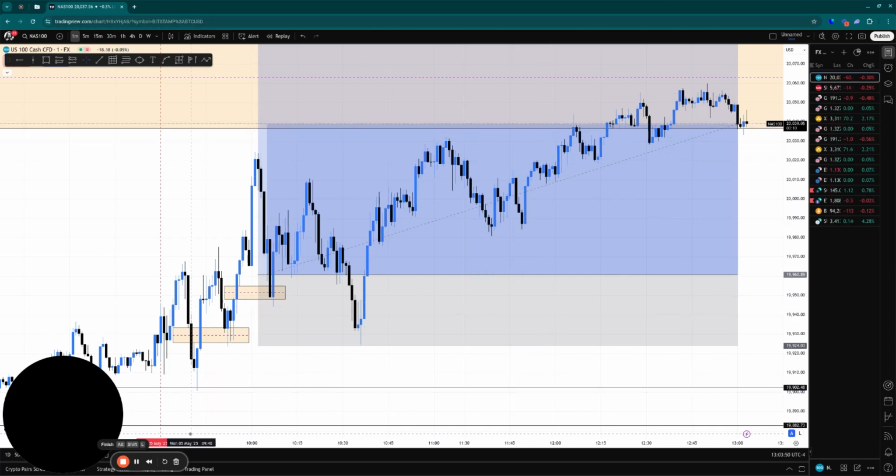Good to be back. It's like the second trade I've took in the past few weeks. I haven't been trading that often because, well, I haven't been seeing much.